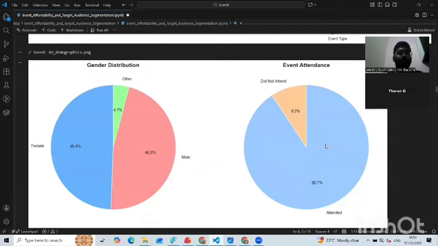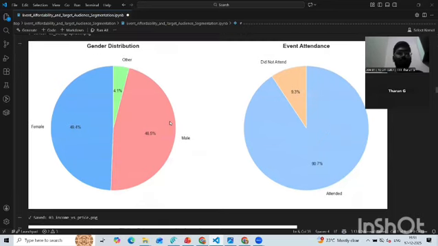And then we got the demographic image, which shows the gender-wise distribution for female, male, and other. You can see 49%, 46%. These are all outcomes generated from the synthetic data set.